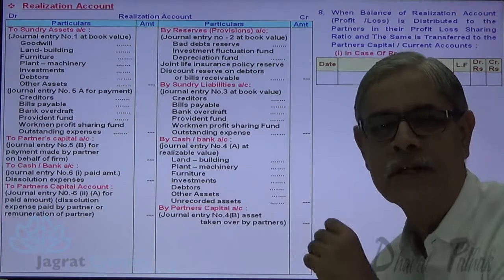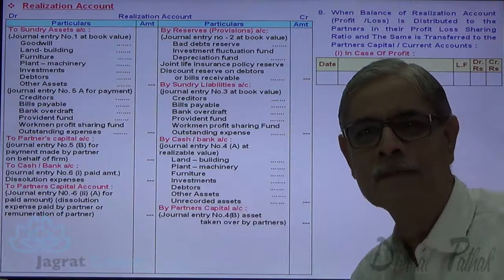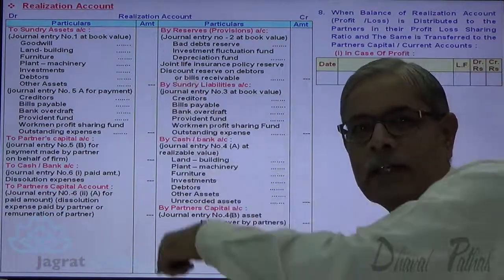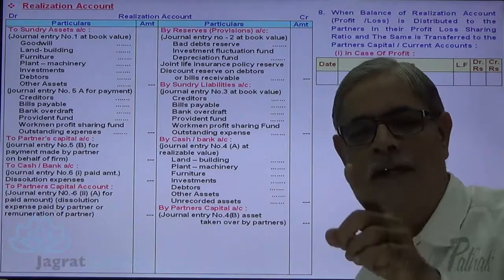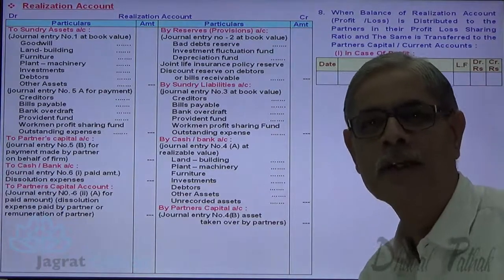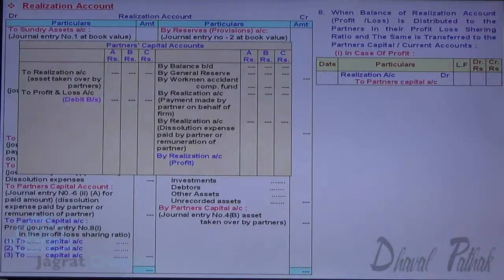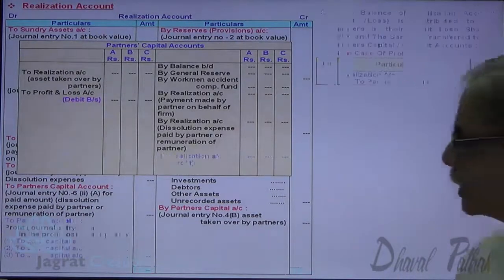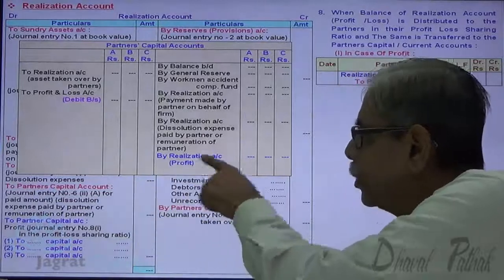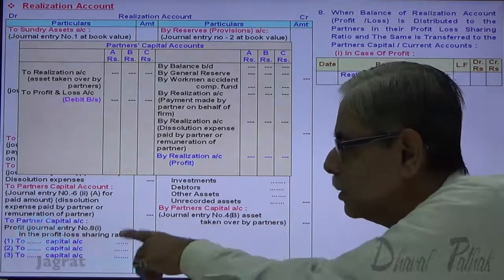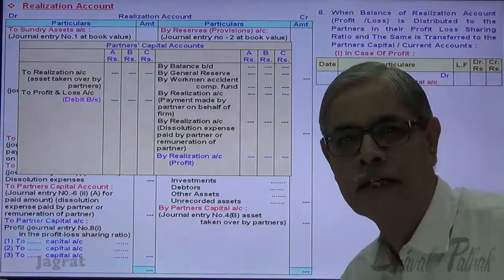If this realization account has a credit balance, then it's a profit. Credit balance means the total of credit is more than the total of debit, and that profit gets distributed amongst partners in the profit sharing ratio. The journal entry: realization account debit, partners capital account credit. So profit is distributed amongst partners in the profit sharing ratio.